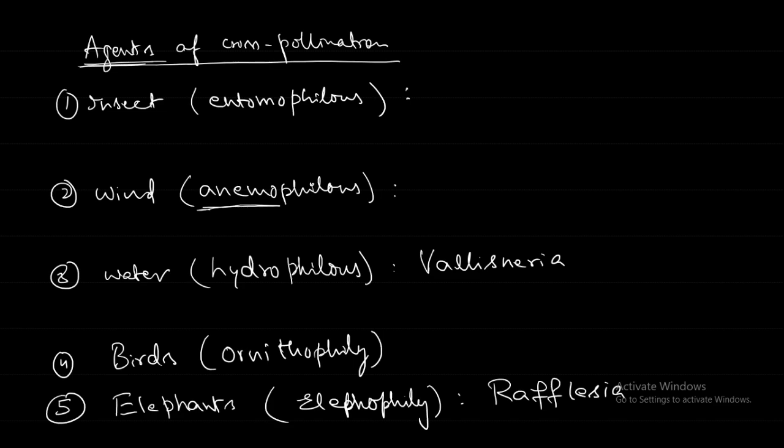Next, these are all natural methods of pollination. There may be some artificial means of pollination also. Till now, all these examples were carried out by nature.